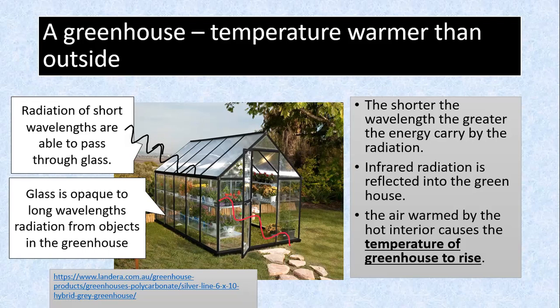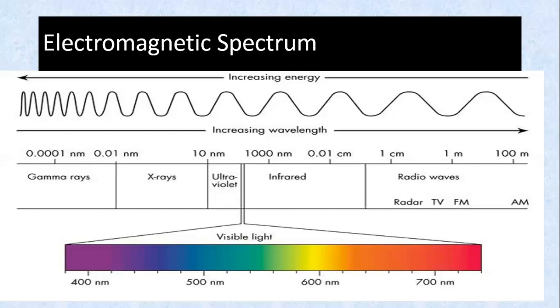Radiation goes in, cannot leave. Enter, absorbed. The sun's radiation, shorter wavelength, energy is absorbed by the plants, the pots. So they become warmer. They emit infrared. That infrared cannot leave the glass house. So it stays within the greenhouse. So it keeps the temperature higher than outside. Okay. That's what we have done before.